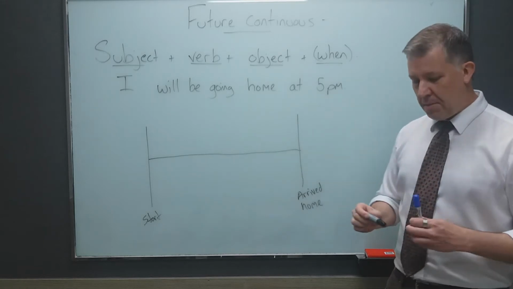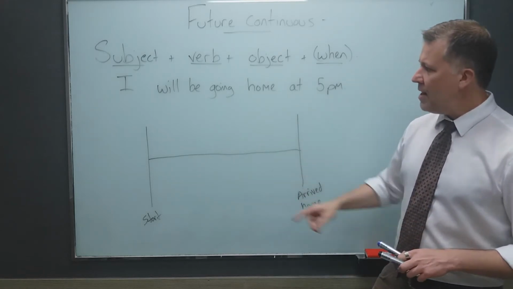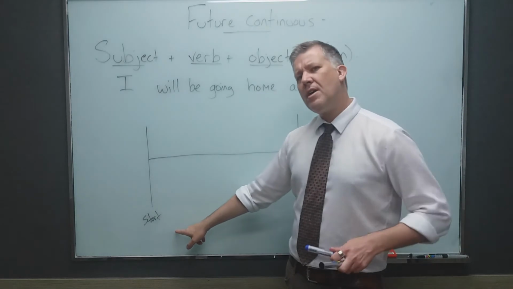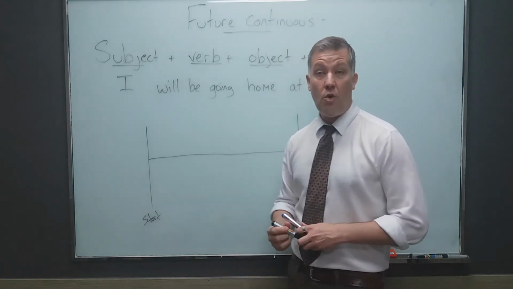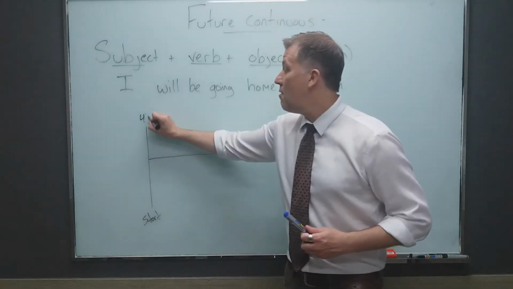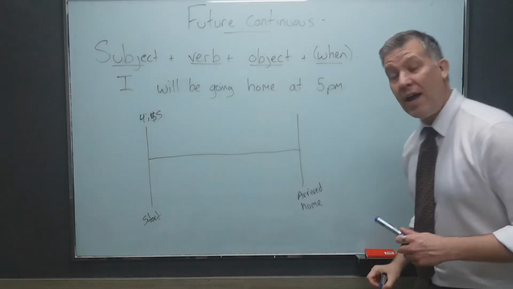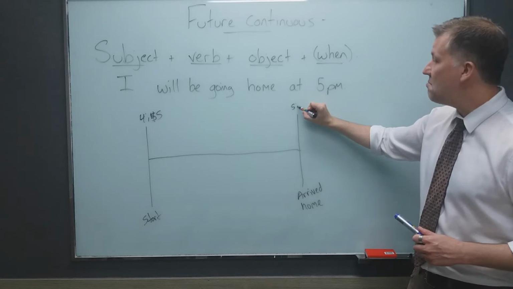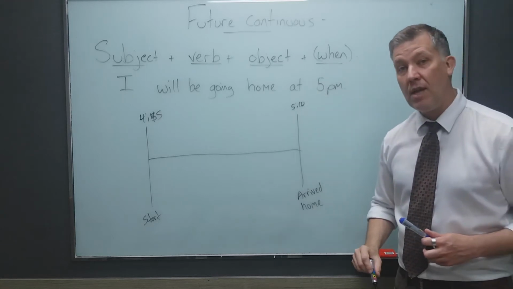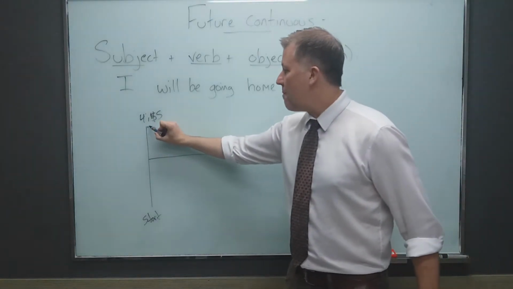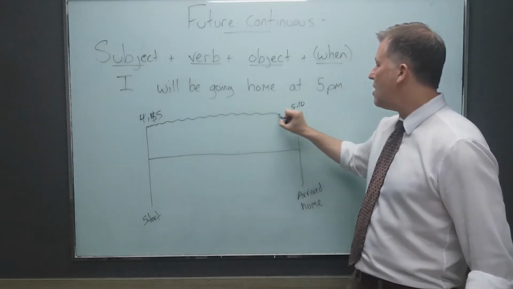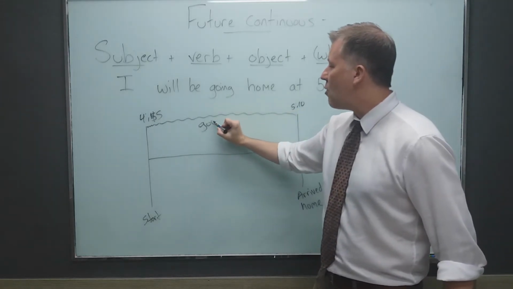Now to clear this up, let's look at this chart. Let's say that I left the office and started going home at about 4:45, okay? And I actually arrived home at about 5:10. That means from here to here, I'm actually going home.